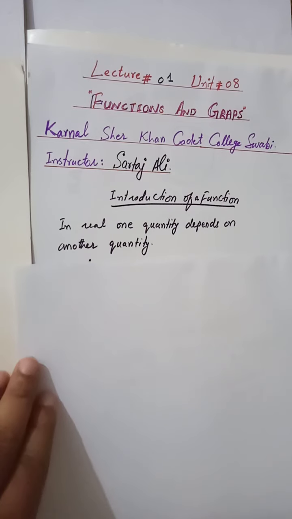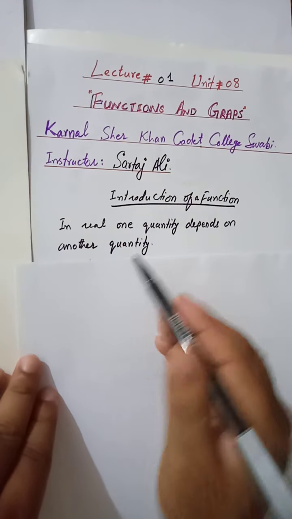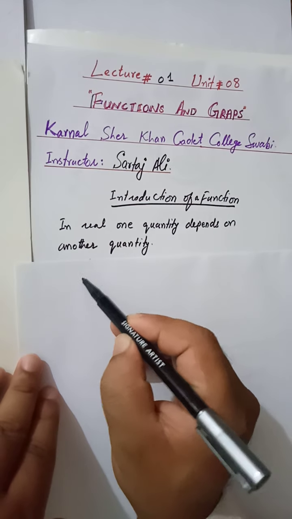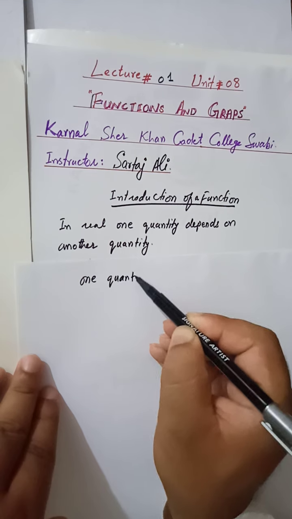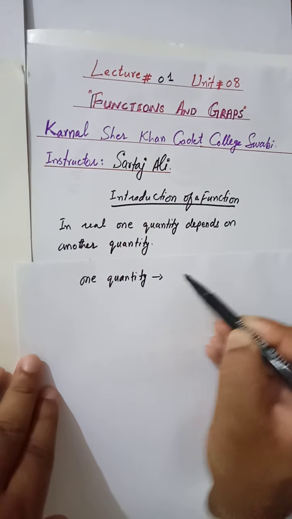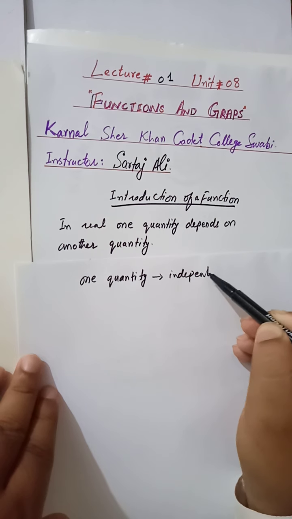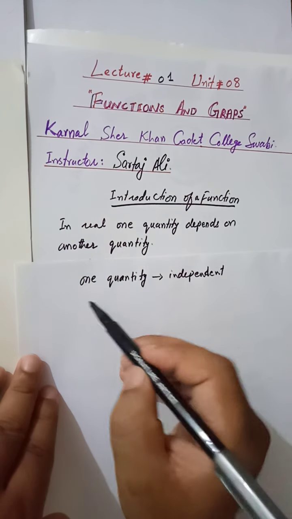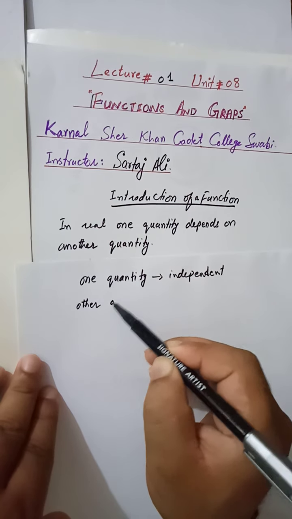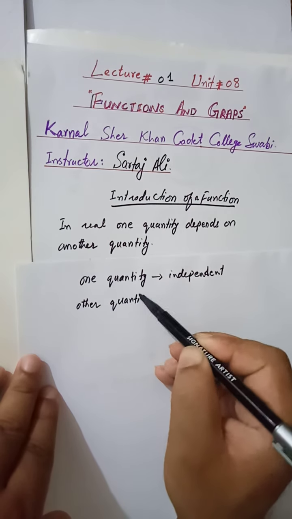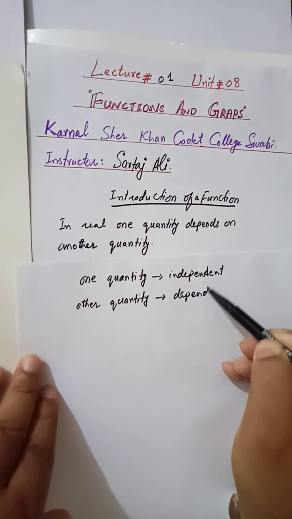Okay, so when one quantity is dependent on another, of these two quantities one is the independent quantity, and the other quantity depends on that. So that quantity is called dependent.